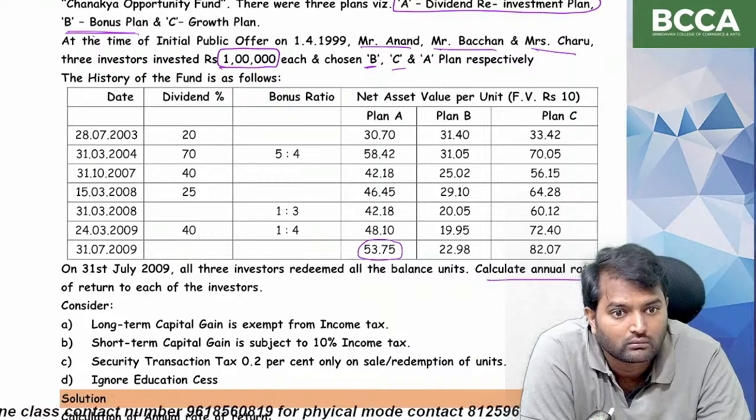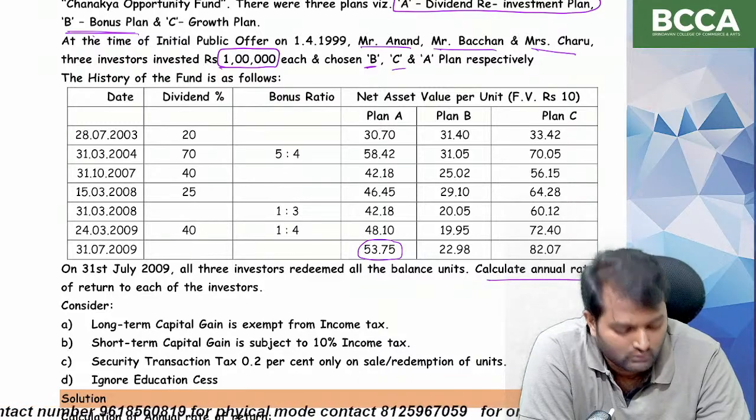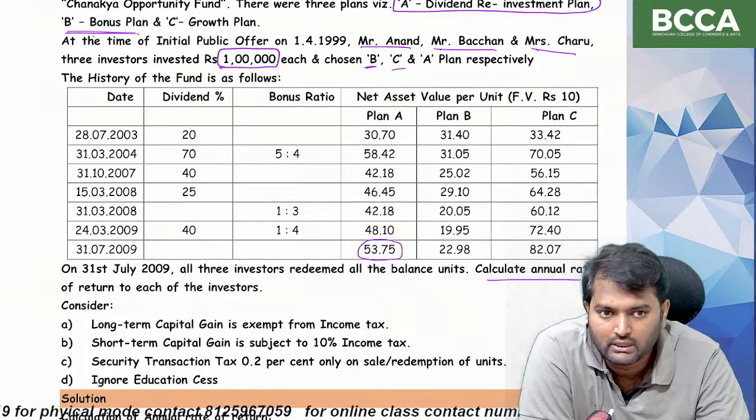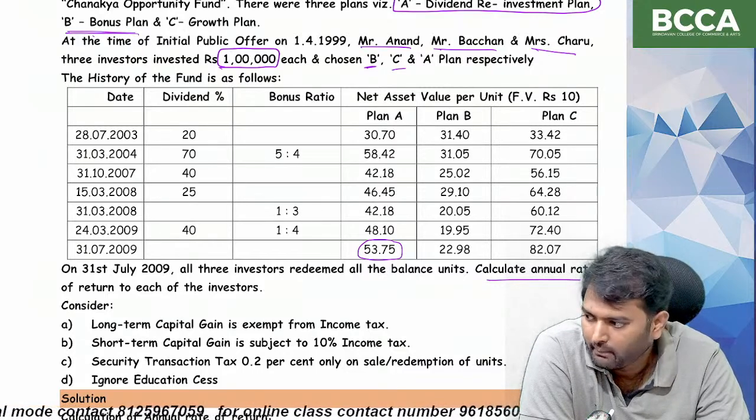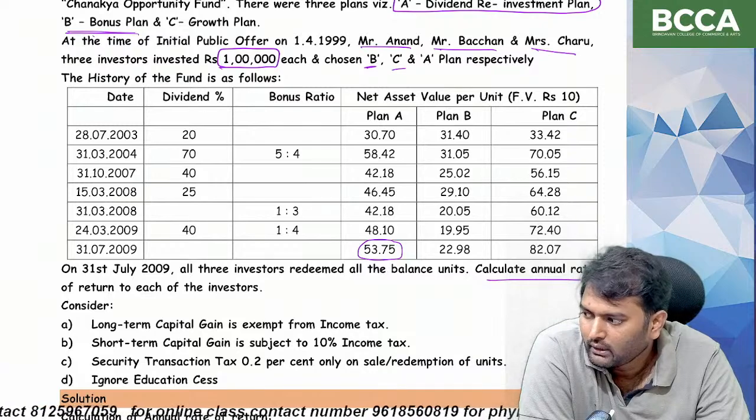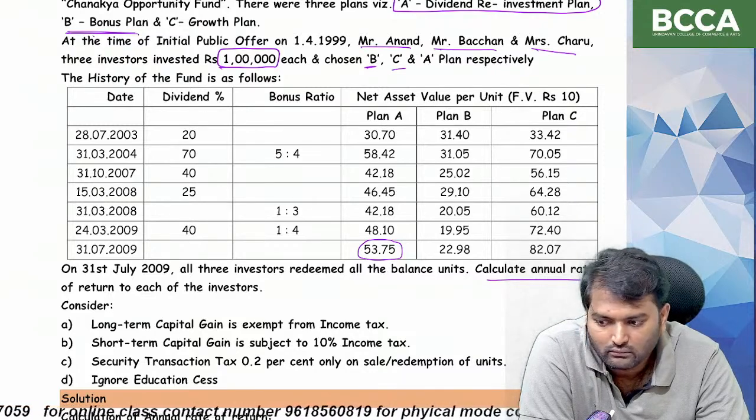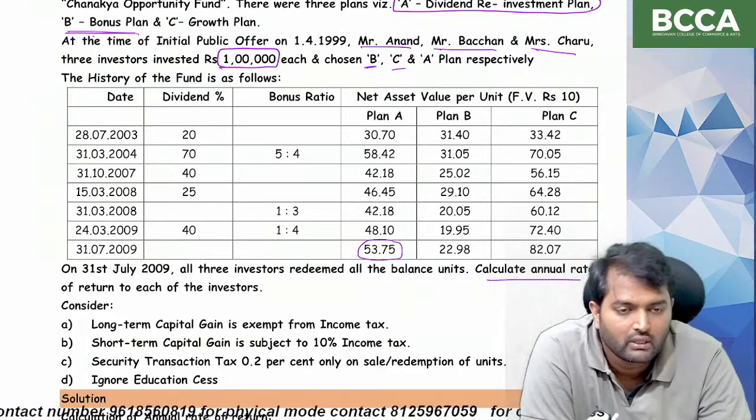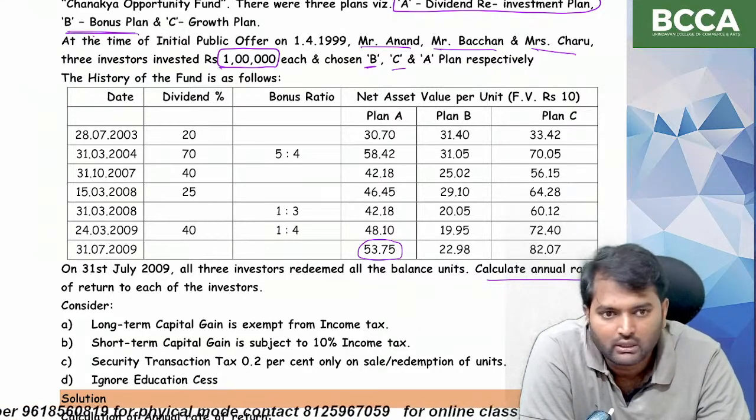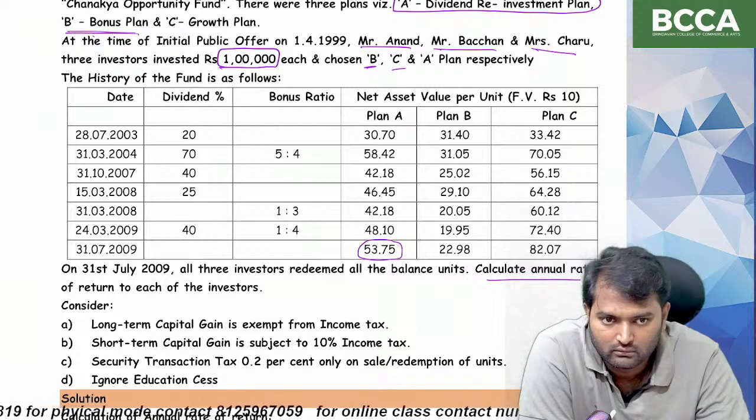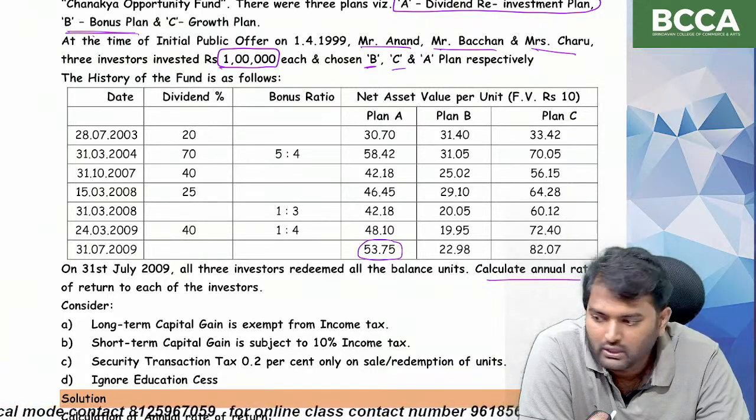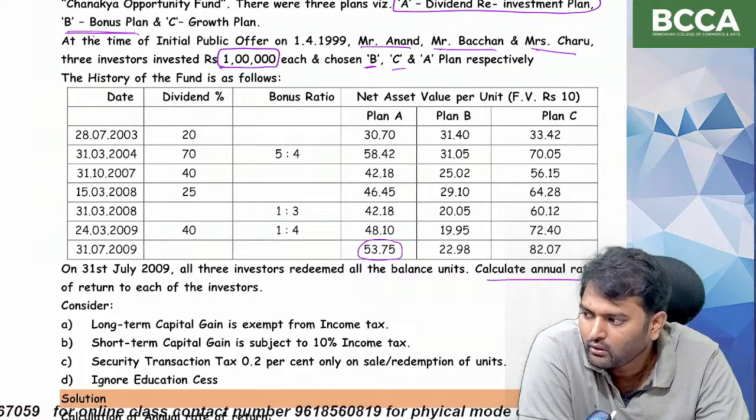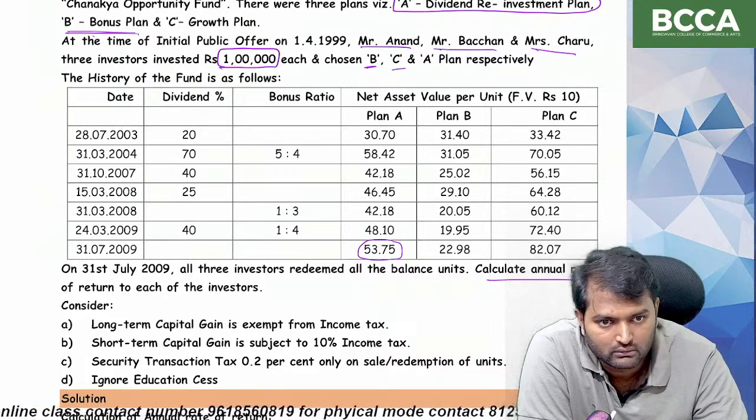Yes or no? So number of units at the beginning is equal to 1 lakh divided by 10. That is 10,000 units. Okay. But number of units at the end will increase or not? Number of units will increase because dividend is being reinvested. So first we have to find out number of units at the end. Clear?